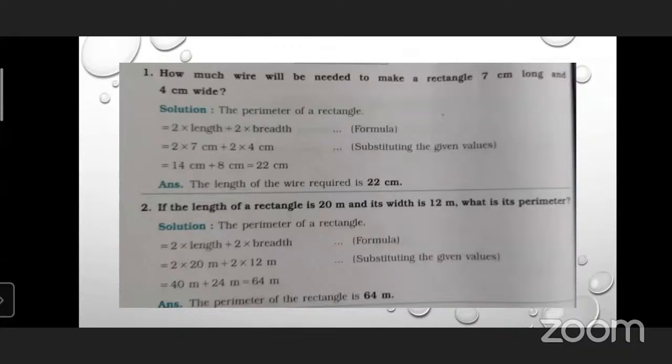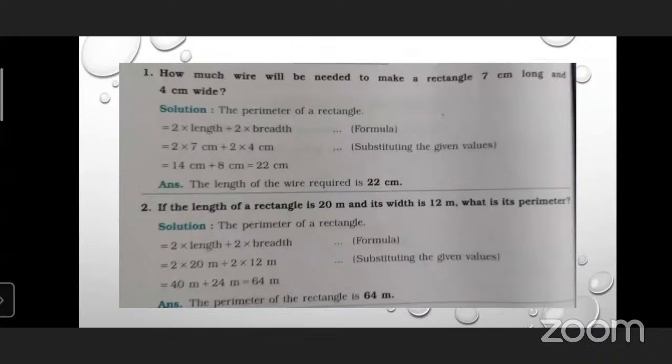Yes, you should read it carefully. Something went wrong while reading. If the length of a rectangle, you have read it as a triangle. Yes, it's a rectangle. So I will read it again for all the students. If the length of a rectangle is 20 meter and its width is 12 meter, what is its perimeter? From this sentence, you will come to know we are discussing the figure that is a rectangle, not a triangle, or a square. It's a rectangle.